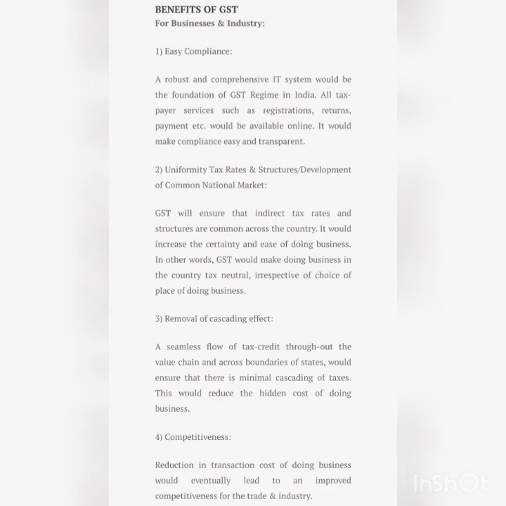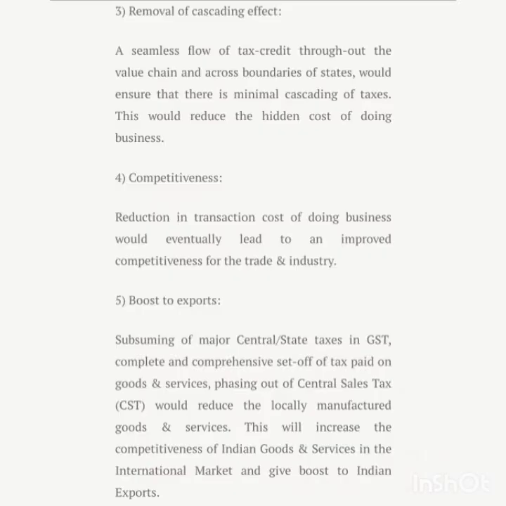GST will result in enhancing the manufacturing and distribution system, reducing the cost of production of goods and services, and consequently the demand and production of goods and services will increase. It will eventually promote economic efficiency and sustainable long-term economic growth as GST is neutral to business processes.